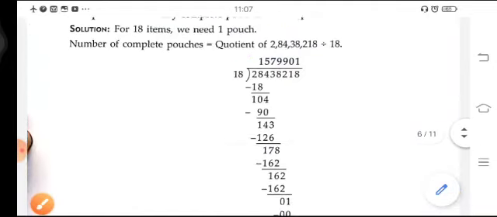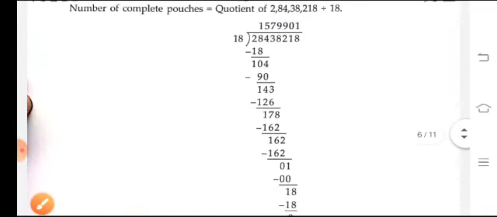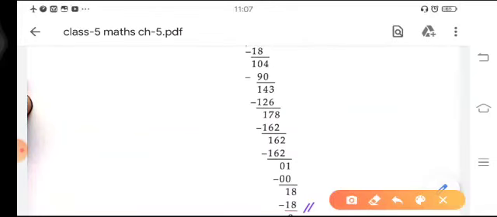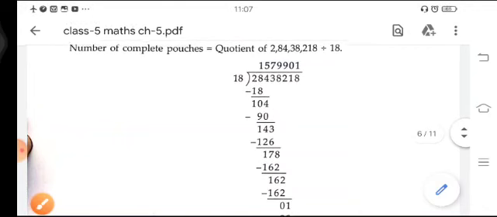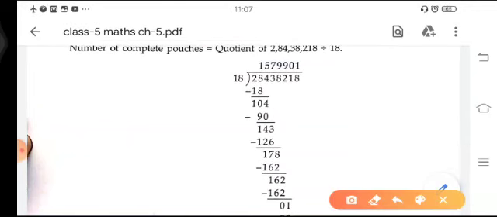When you divide, you can see that you are getting remainder 0 here. What will your answer be? The quotient will be your answer, and our quotient is 15,79,901. It means that the number of complete pouches is 15,79,901. Whatever quotient we get will be our answer.